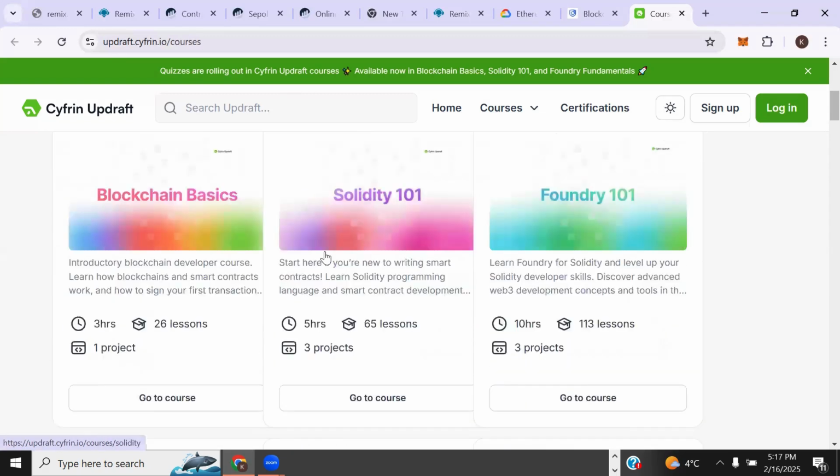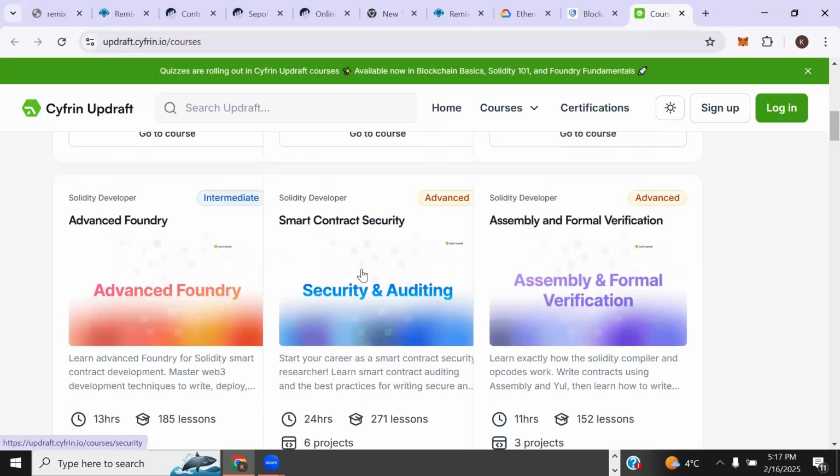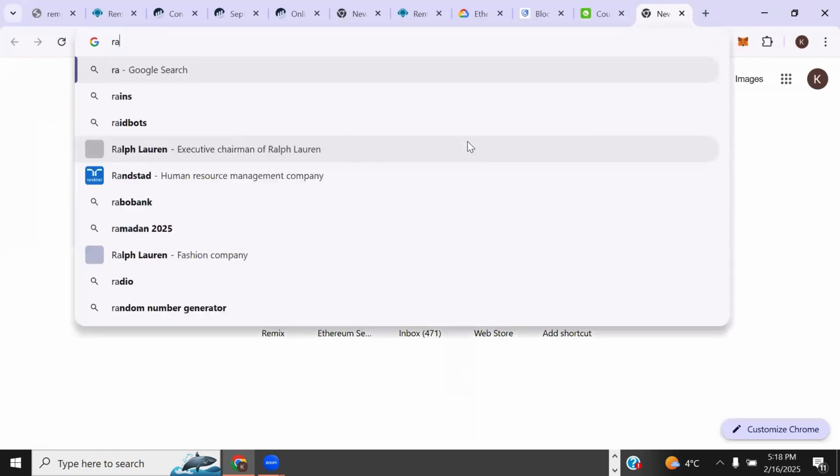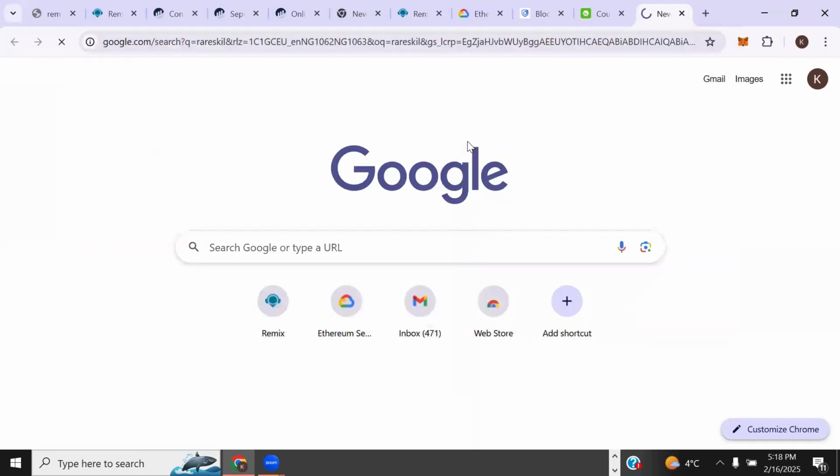But it doesn't mean that when you go through this course you'll automatically understand how to read code and audit code. You have to do more research on security vulnerabilities in smart contracts as well, right? One site you can check out is Rekt.news, which is a blog I recommend a lot.